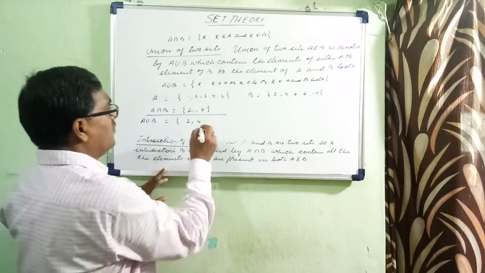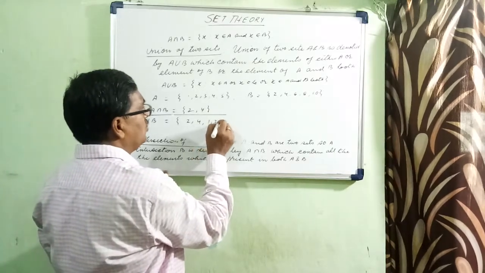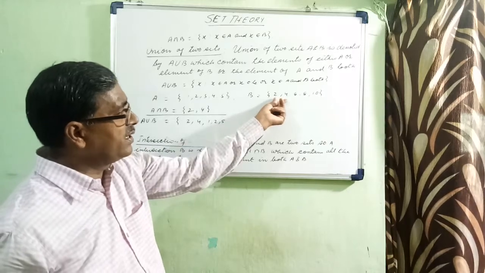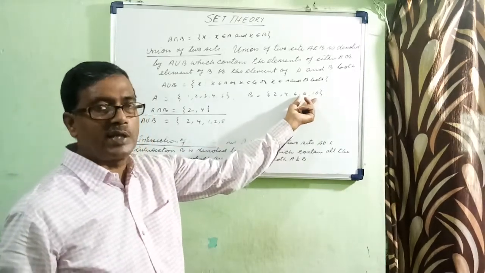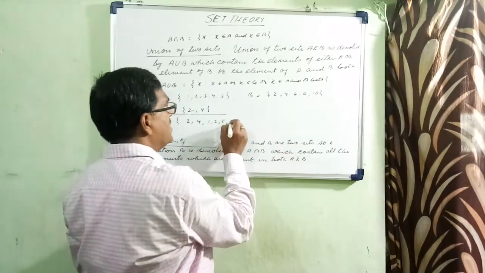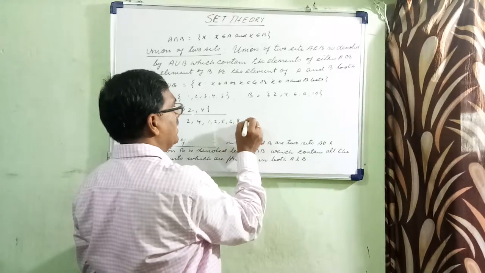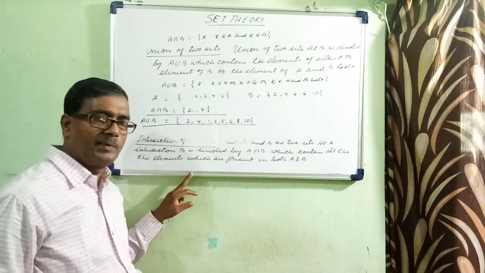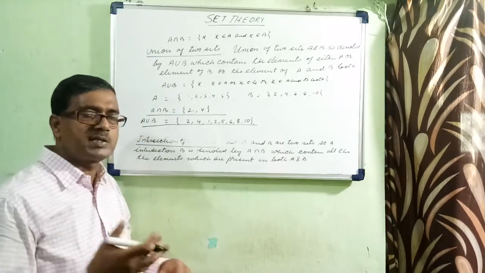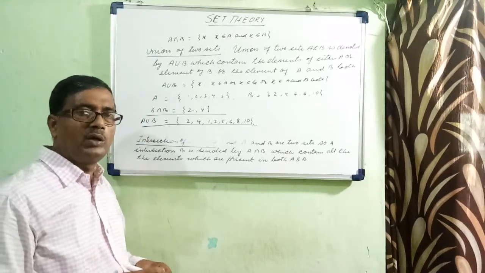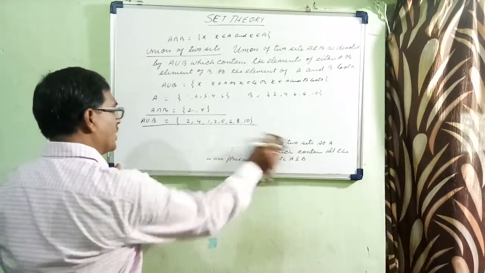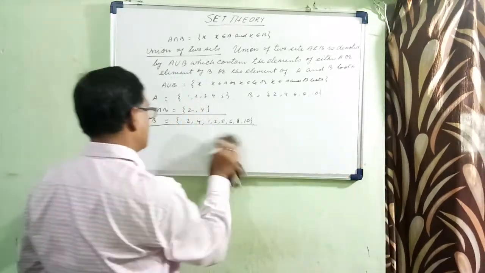The remaining terms of A are 1, 3, 5. Similarly, the remaining terms of B are 6, 8, 10. So this is A union B. Some more questions we will discuss afterwards, after completing all the definitions. Now let us come to another one, disjoint sets.